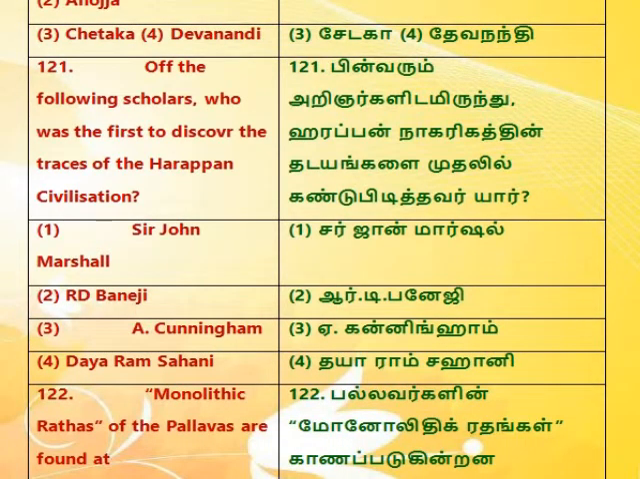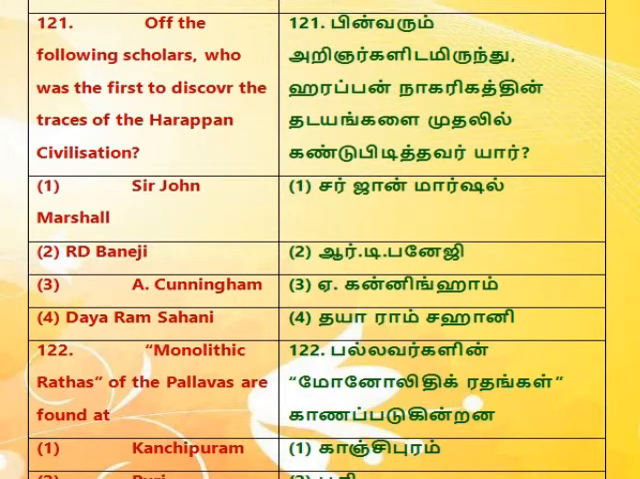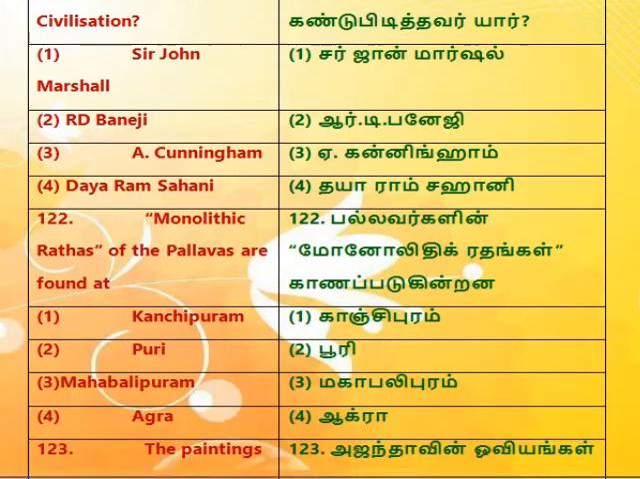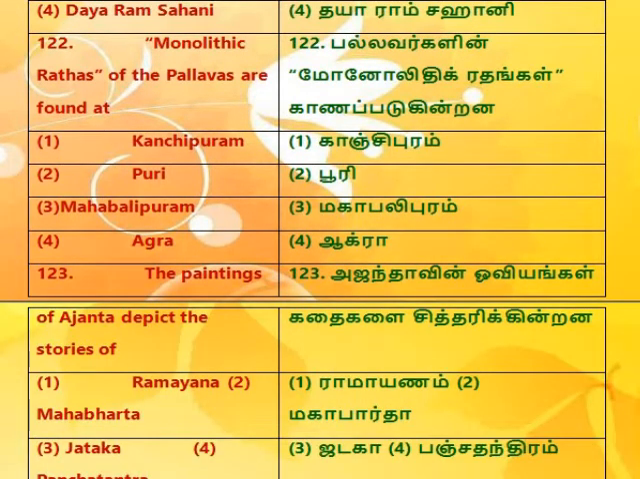121. Of the following scholars, who was the first to discover the traces of the Harappan civilization? 1. Sir John Marshall. 2. R.D. Banerji. 3. A. Cunningham. 4. Daya Ram Sahni. 122. Monolithic rathas of the Pallavas are found at 1. Kanchipuram. 2. Puri. 3. Mahabalipuram. 4. Agra.